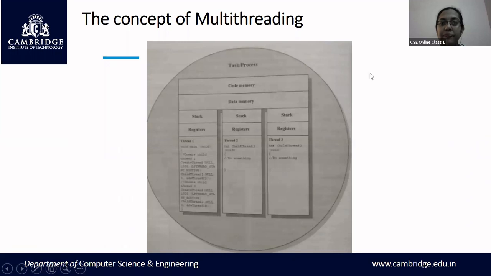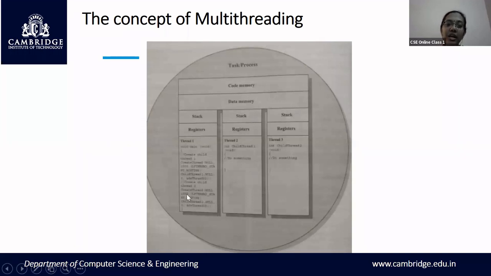So this is the organization, or the concept, of multi-threading. Here you have a single code memory and a single data memory, but you have multiple stack memories and multiple registers, one for each thread. In this diagram, you can see there are 3 different threads, where thread 1 is the parent thread, which is forking, or creating, 2 different threads, thread 2 and thread 3. Simultaneously, all 3 threads are going to execute. So this diagram depicts the concept of multi-threading.